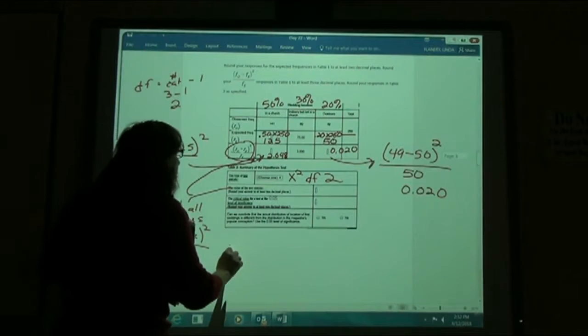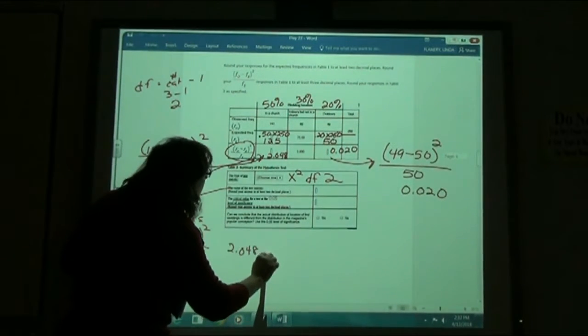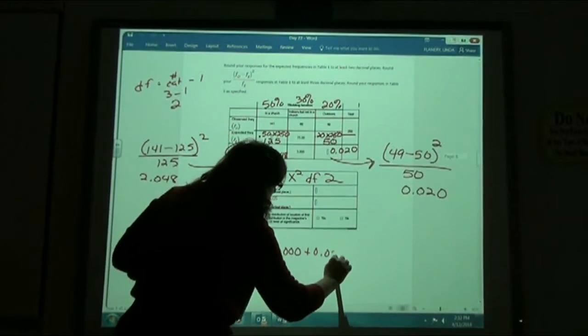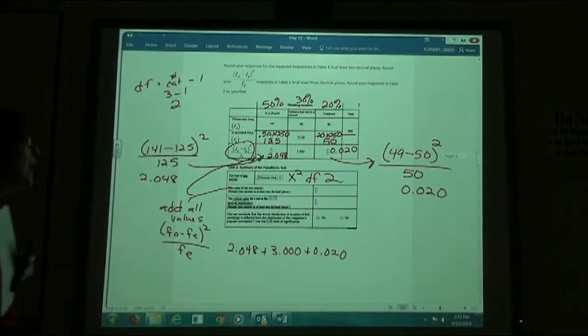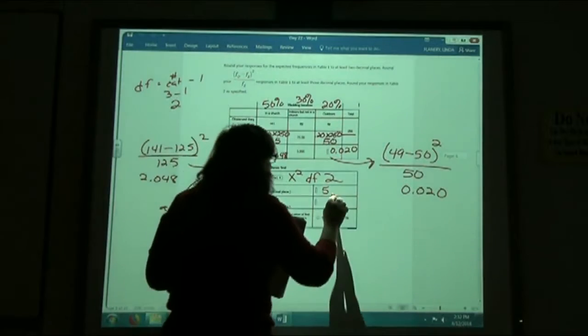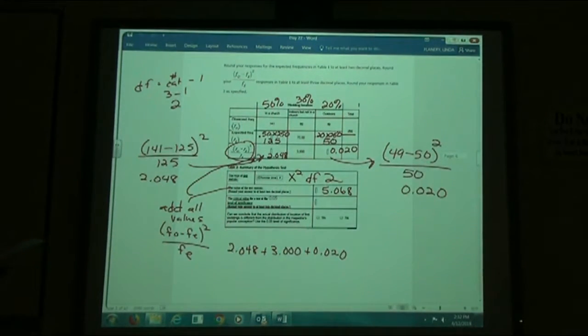So I am going to take 2.048 plus 3.000 plus 0.020. We only had 3 columns this time, so we're going to add up those 3 numbers. If we add up those 3 numbers, we get 5.068.